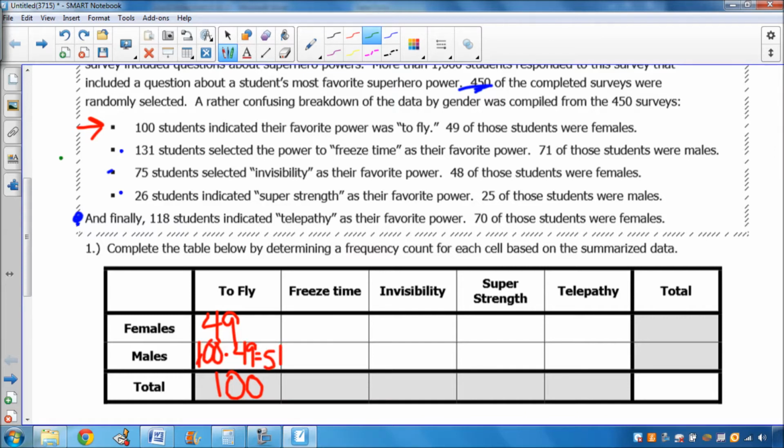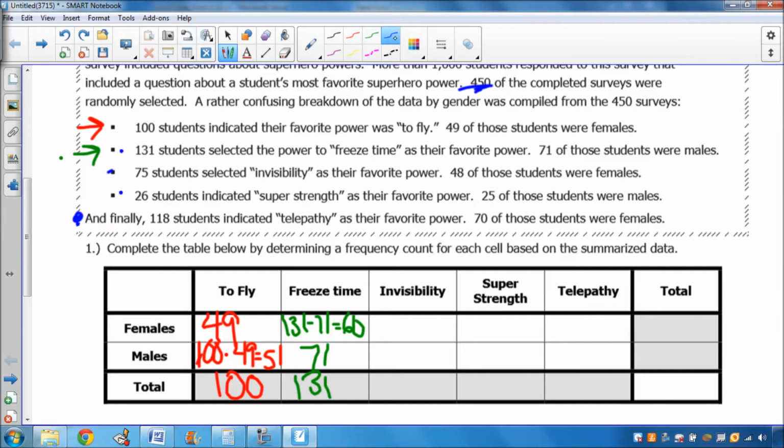Okay. Next piece of information that we have is that 131 students selected the power to freeze time as their favorite power. So I'm going to say 131 goes into the total for freeze time, and 71 of those were males. So to figure out how many were females, all I have to do is 131 minus 71, which gives me 60 females chose freeze time as their favorite.